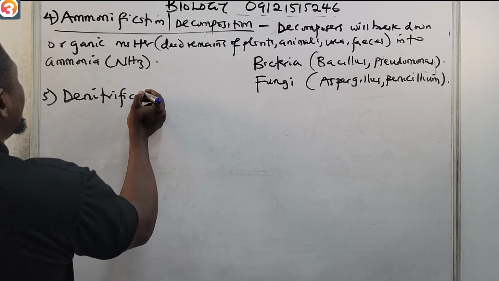One of them is Pseudomonas denitrificans. Okay, this organism here, Pseudomonas denitrificans. We also have Bacillus denitrificans. So that is the enzyme that helps to convert the nitrate back into nitrous oxide or nitrogen gas. So that is basically all about the nitrogen cycle.